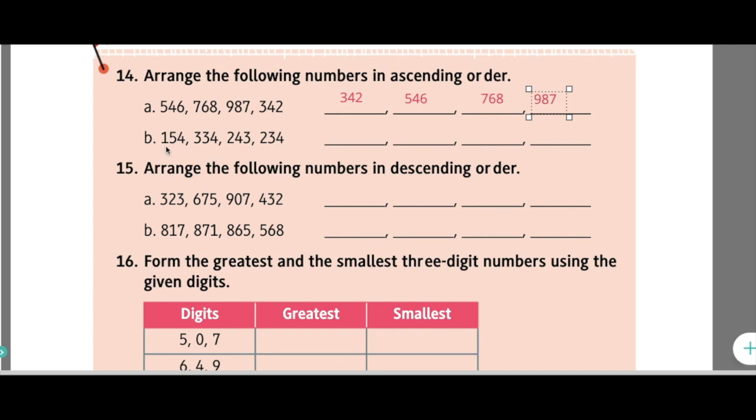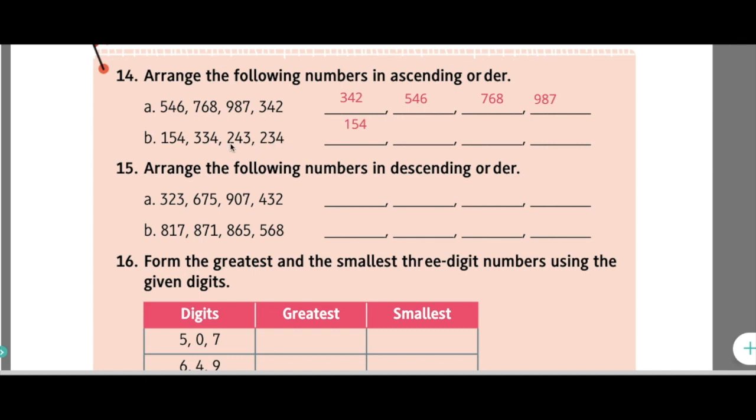B, we have 154, 334, 243, 234. So here which is the smallest number? It is 154 because it has 1 in the hundreds place. So 154. After that we have 334, 243 and 234.